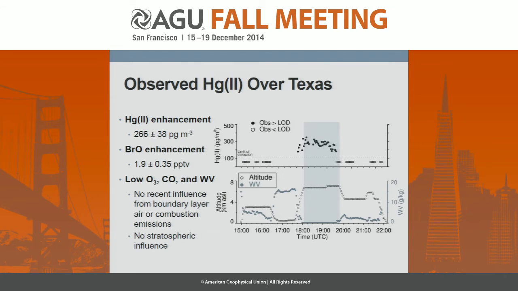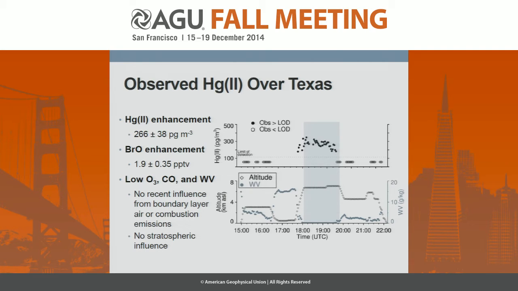So beginning with Research Flight 6, I'm showing here our observations of oxidized mercury, and on the bottom plot you can see the altitude of the C-130 aircraft as well as the water vapor measurements. And the box highlighted in gray is that period that we spent flying at a relatively constant altitude in the free troposphere over Texas. Our average oxidized mercury concentration in that particular band was 266 picograms per cubic meter. And again, we found that bromine oxide was particularly enhanced in that air mass as well.